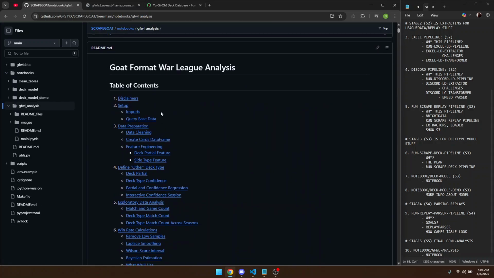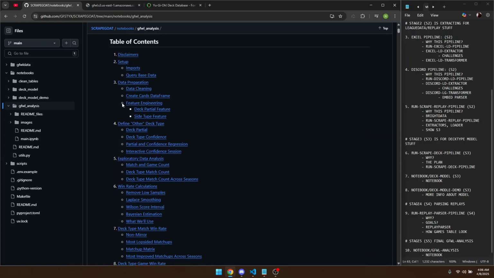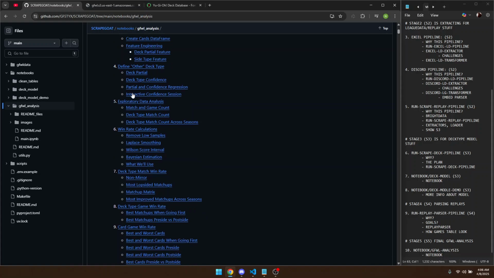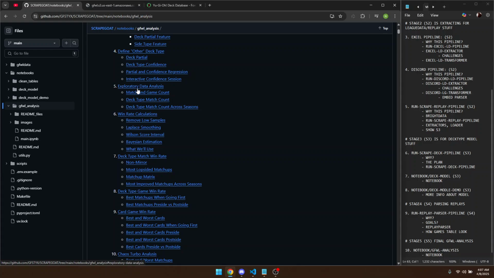So in this table of contents of the analysis, we see we have this first part, just some data preparation things, and then some more data preparation. And then once we get into some data analysis, we're just going to do some general stuff, looking at the counts of matches and games, fun things to know, deck type match count, what the most popular deck types are.